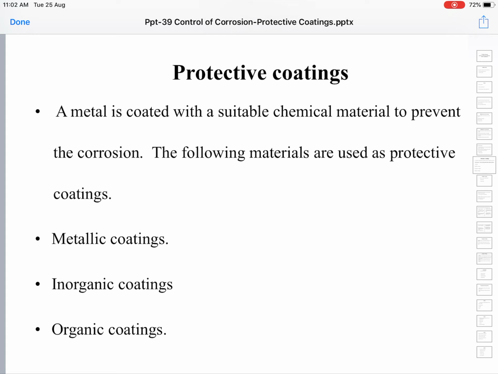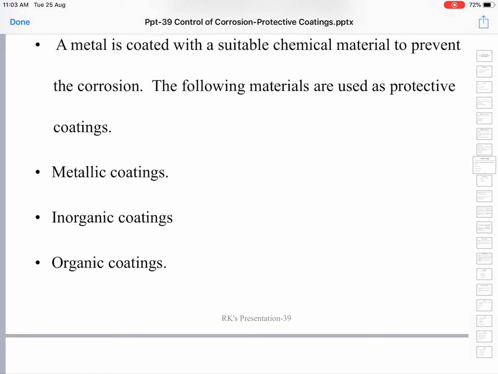Since the environment is not coming into contact with the metallic surface, there is no interaction between them, so corrosion will not happen. There are three types of protective coatings: first is metallic coatings, second is inorganic coatings, and the third is organic coatings. Let us take them up one by one. First, let us take up metallic coatings.